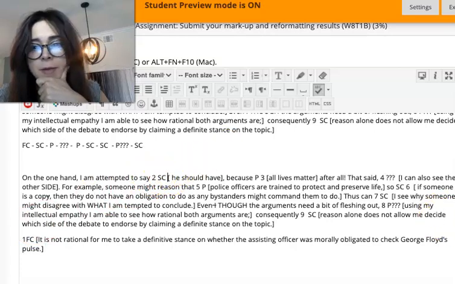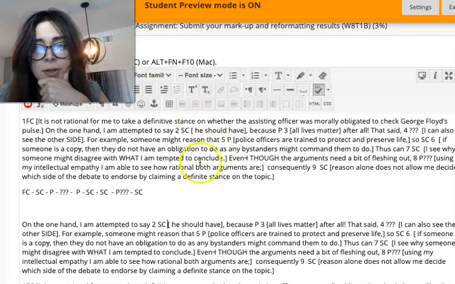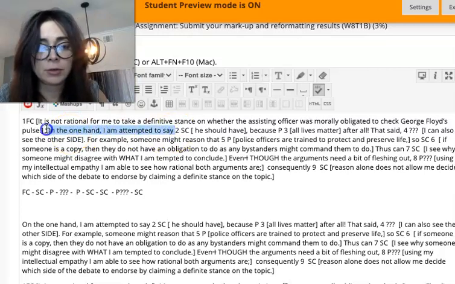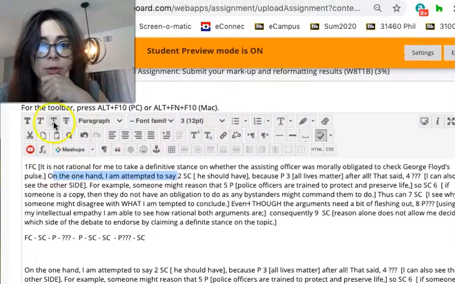Oh crap, I forgot to eliminate excess verbiage first. She's going to count off a lot if I don't have the excess verbiage in that, so I better do that first. So let me go in here first. There's no excess verbiage in statement one. Statement two, on the one hand, I'm tempted to say that's kind of like transitional introductory wording, so I'm going to go ahead and get rid of that. Drawing a line through it, like she said. Don't cross it out, don't delete it, don't highlight it.